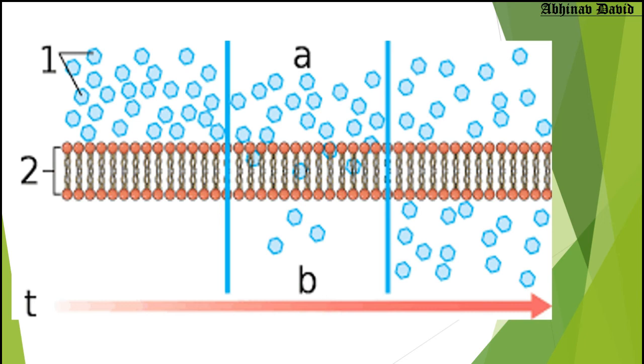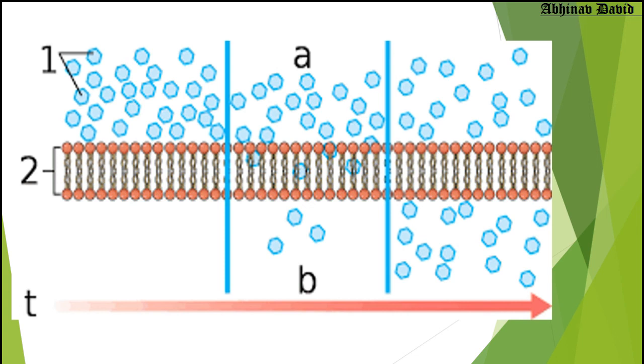You can see the blue molecules outside the cell, so they are more outside, and inside the cell they are very few. Now if you move to the middle portion of the figure, you can see some substances have moved from outside to inside. You can see 3 blue molecules inside because they are moving inside. Why? Because they are more outside and less inside. So movement of substances takes place from where they are more to where they are less.